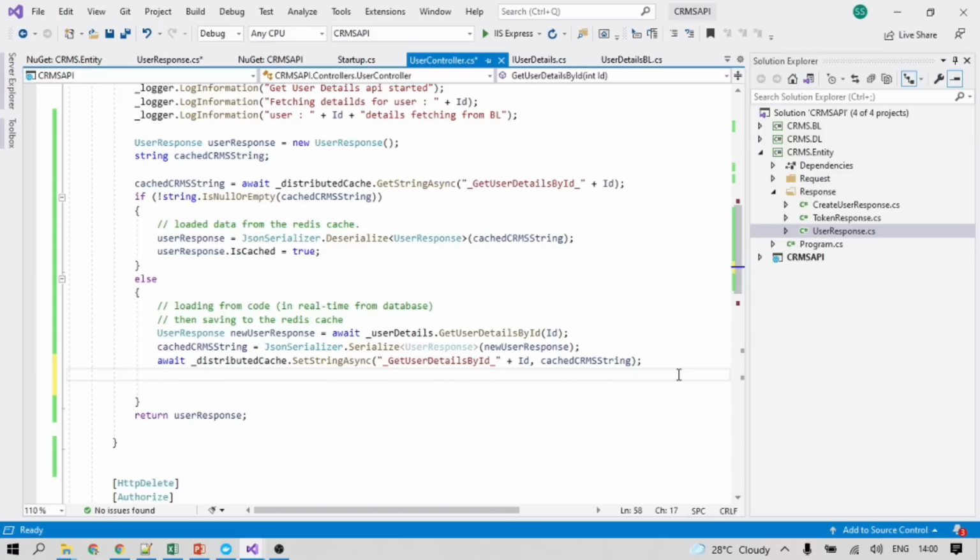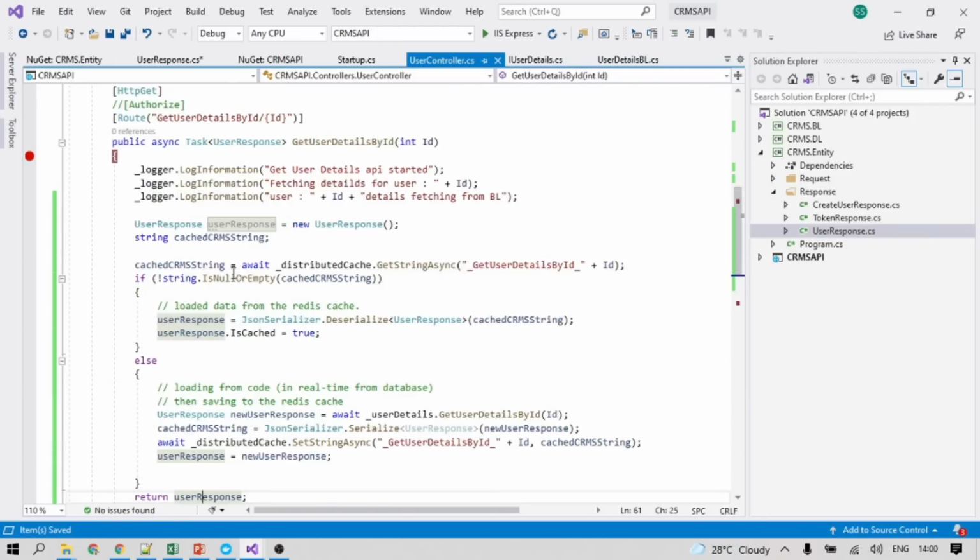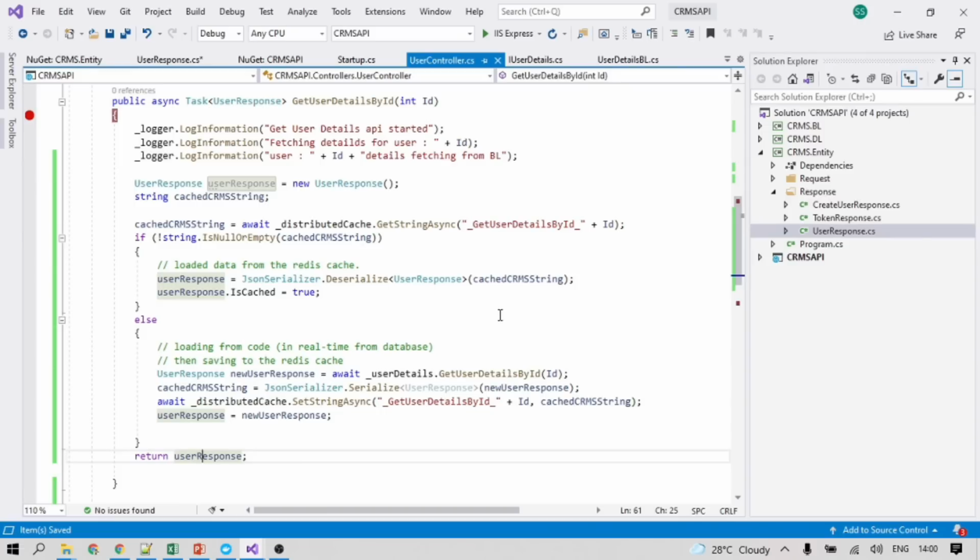So what we can do, we can map this user response, Ctrl+V, with this new user response, Ctrl+V. So in the case of both, okay, the response is returning properly. So let's see how it is working after implementation.